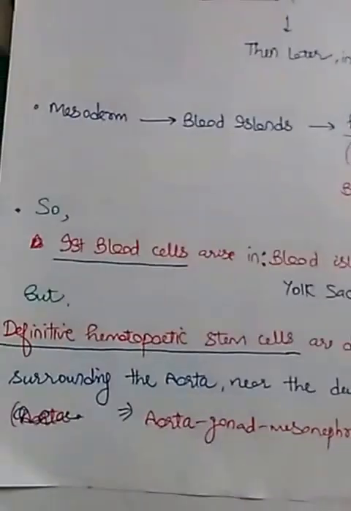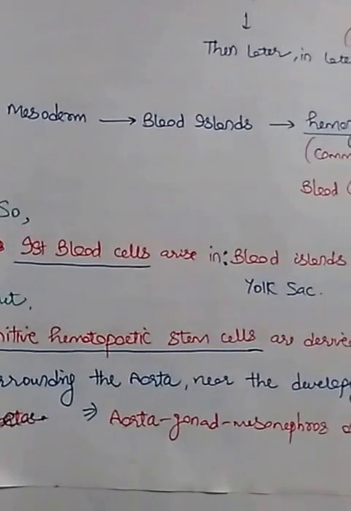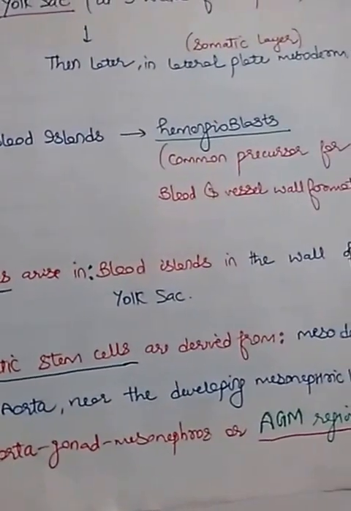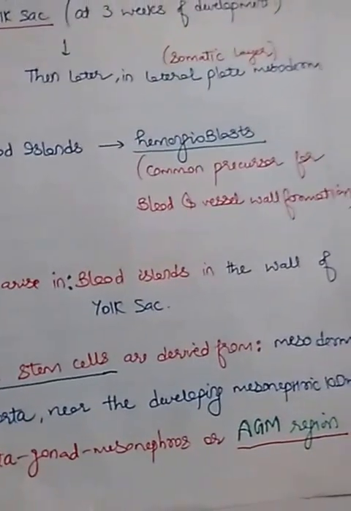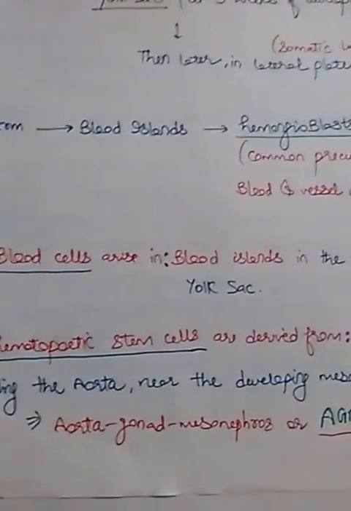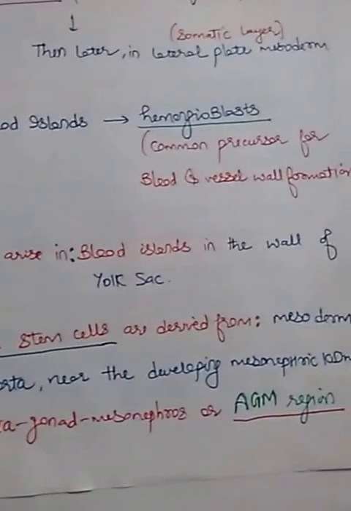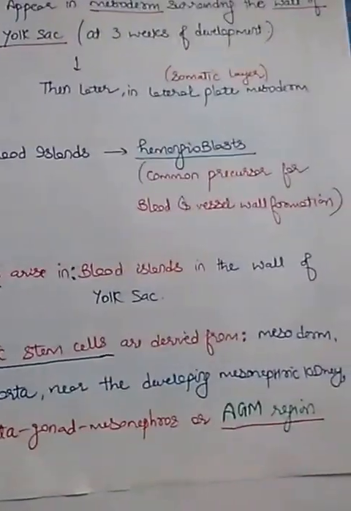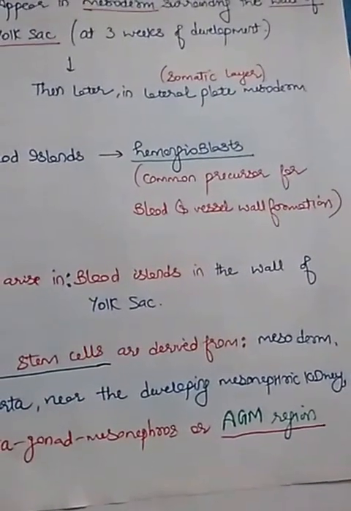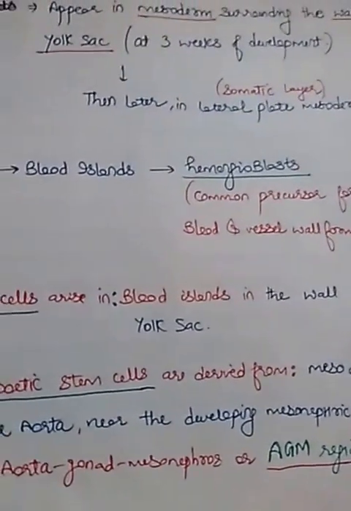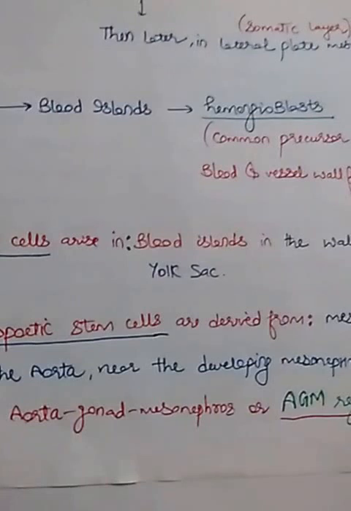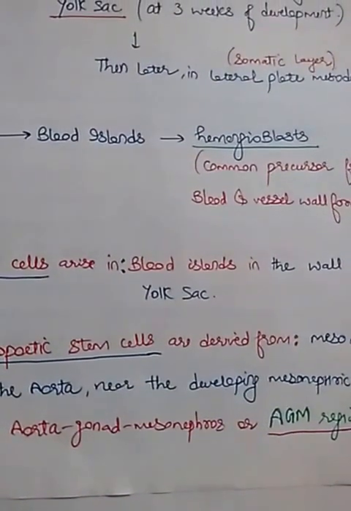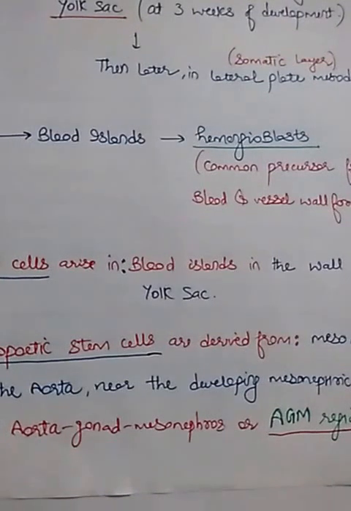And after that the definitive hematopoietic stem cells, okay, these have appeared here in the wall of the yolk sac, but the definitive hematopoietic stem cells are derived from the mesoderm surrounding the aorta near the developing mesonephric kidney. Okay, you can say that the definitive hematopoietic stem cells arise from the AGM region if the option comes.